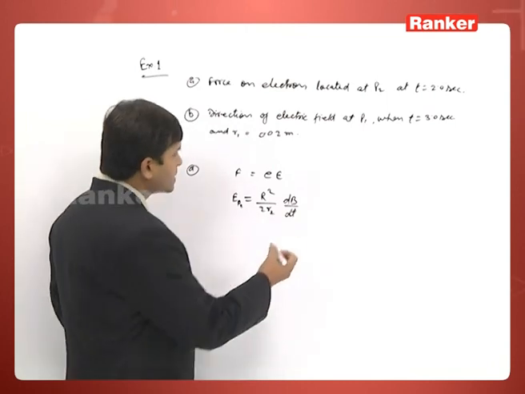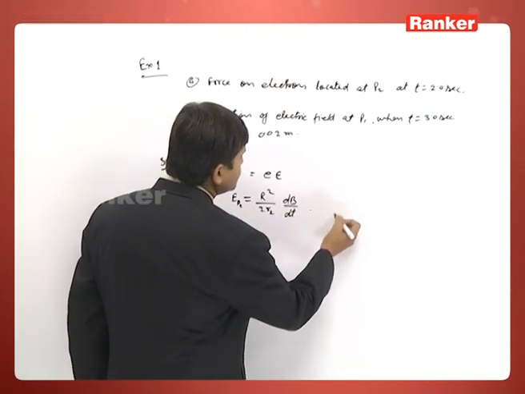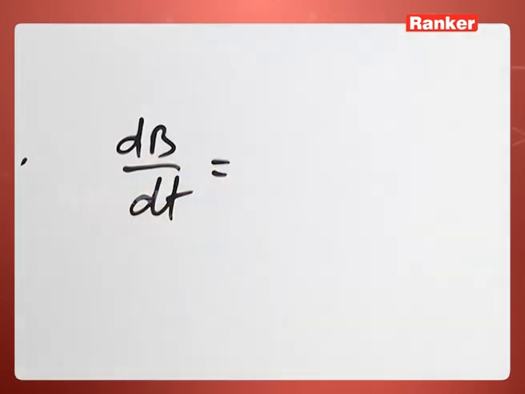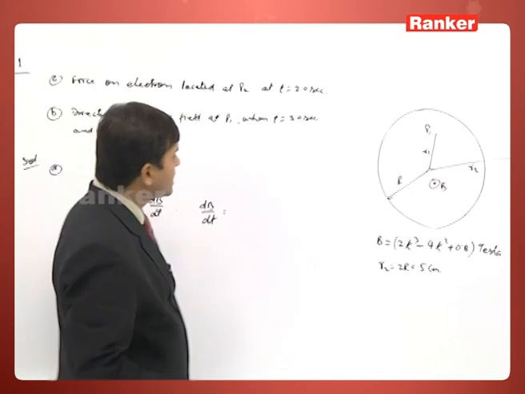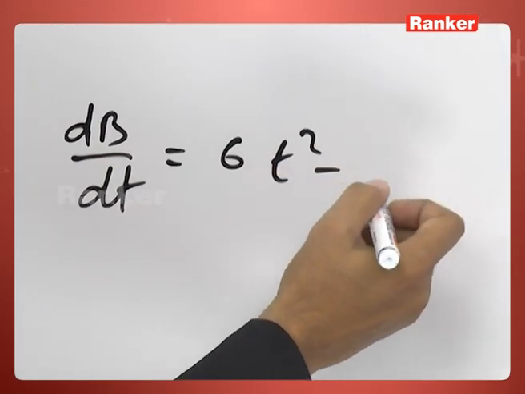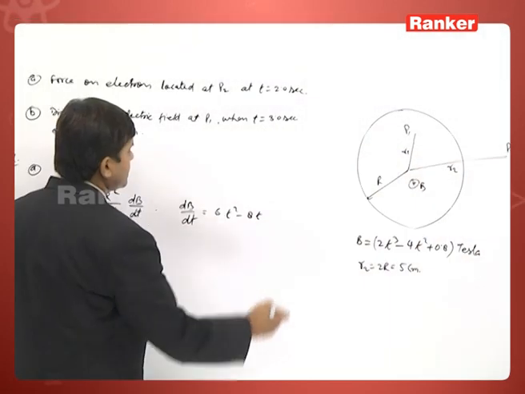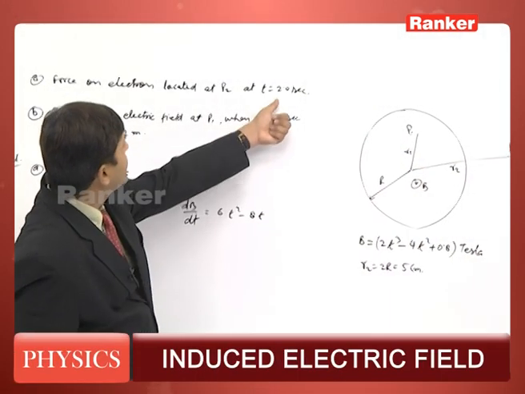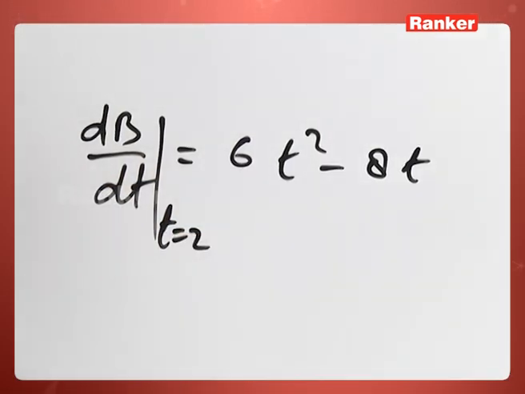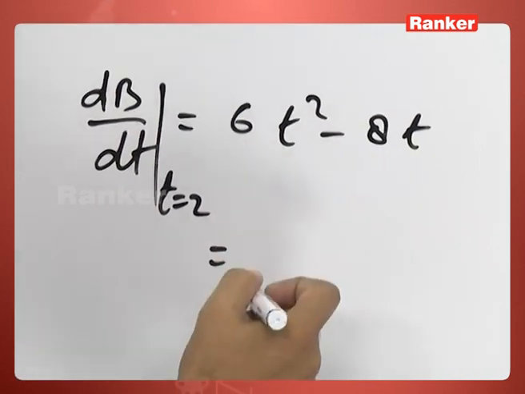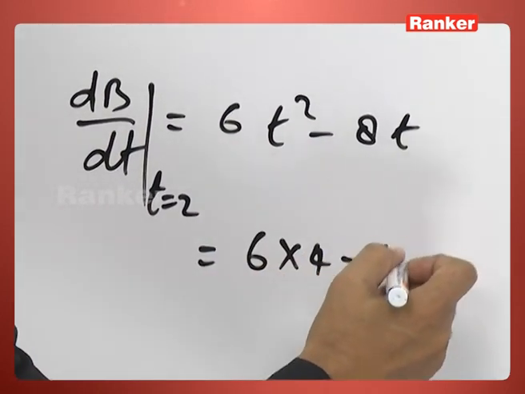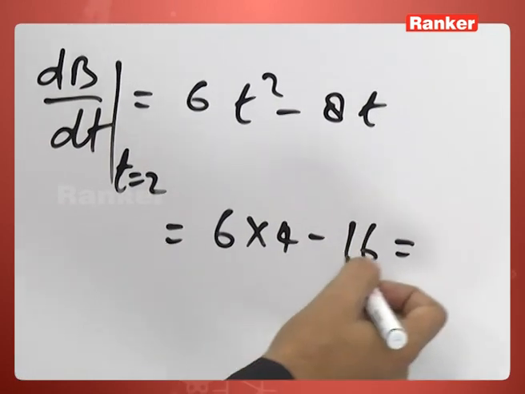First we will calculate the dB by dt value. Differentiating B, we get 6t square minus 8t. At t equal to 2 seconds, dB by dt gives us 6 into 4 minus 16, that is 8.